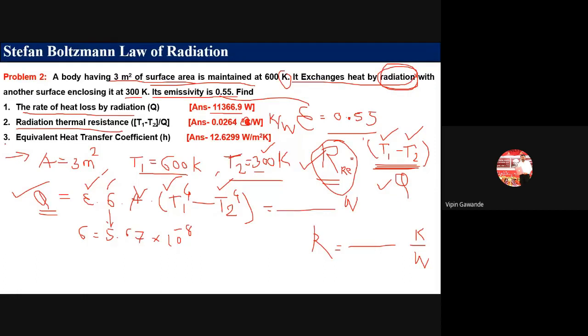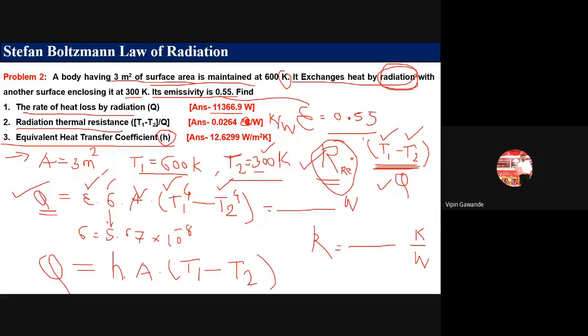Now, in this problem, they have added another question, that is equivalent heat transfer coefficient. Now, we know that heat transfer coefficient is for the convection. We have to calculate the value of H. So, we have to write down the formula for convection. What is the formula for convection? Q is equal to HA (T1 minus T2). Okay, this is the formula for convection.